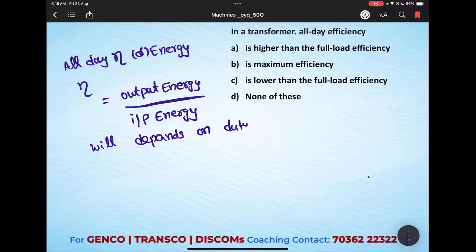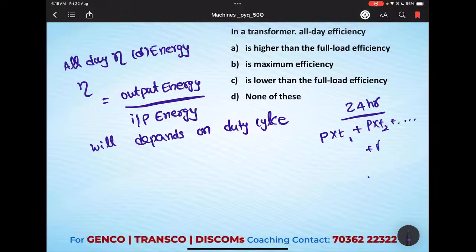It depends on duty cycle. What is duty cycle? Duty cycle depends on how much power flow happened in a particular hour. You might know that we have 24 hours in a day. So each hour, how much power flow has happened. That means power into time for the first hour plus power into time for the second hour and so on up to power into time for the 24th hour. This is the duty cycle.